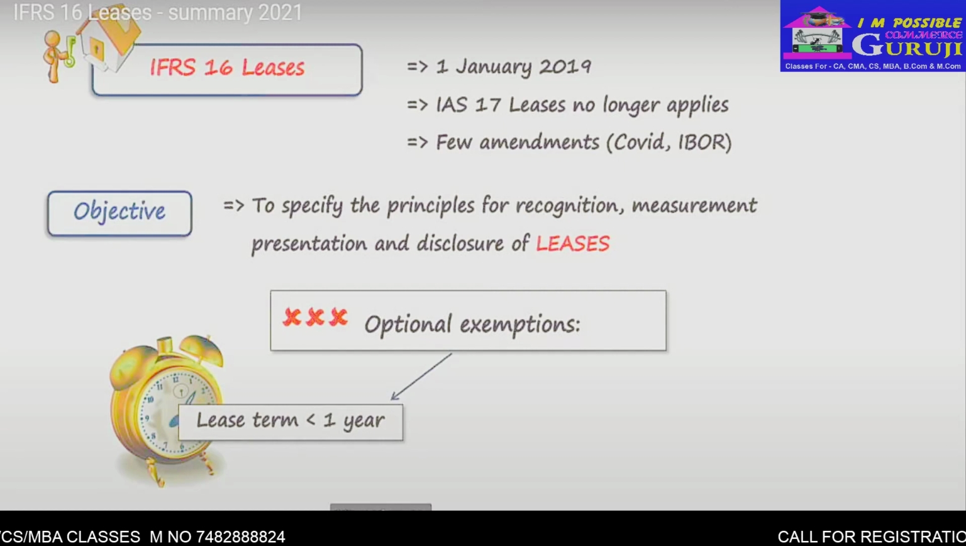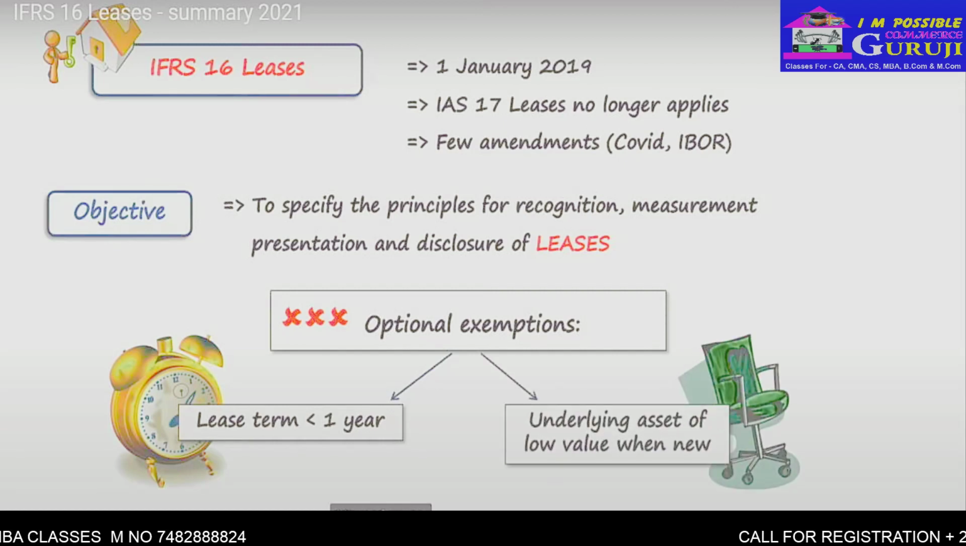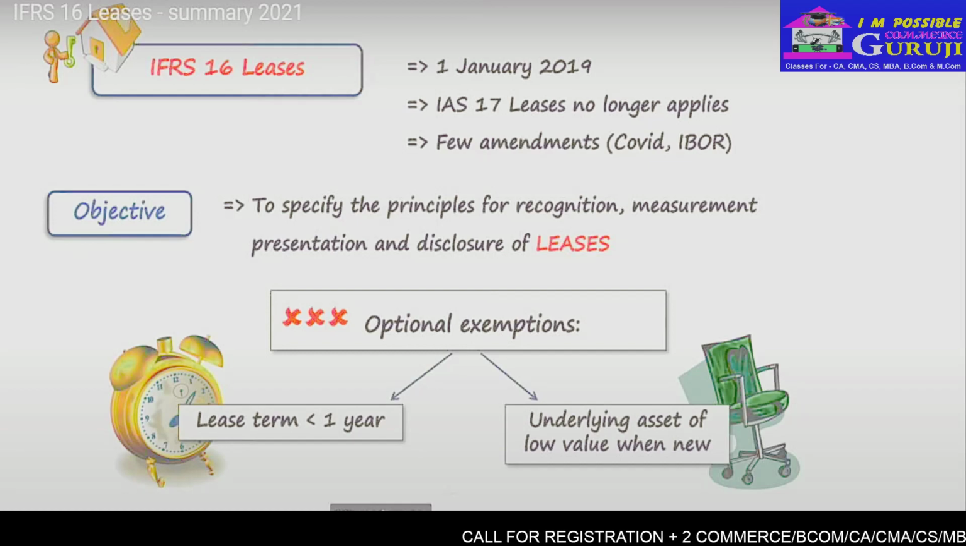And the second exemption is leases where the underlying asset has a low value when new, such as personal computers. And this is done on one-by-one basis, so not for the whole class. I think it's good to have these exemptions because that will make accountants' life easier. Instead of worrying about some right-of-use asset, you will simply account for these lease payment on straight-line basis.